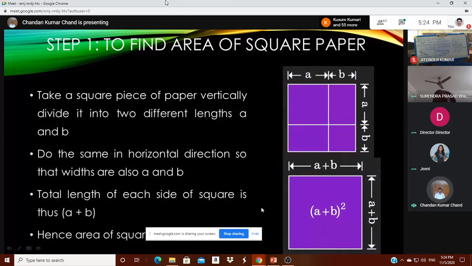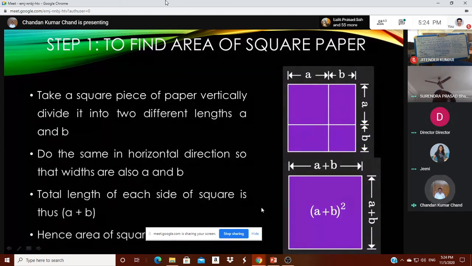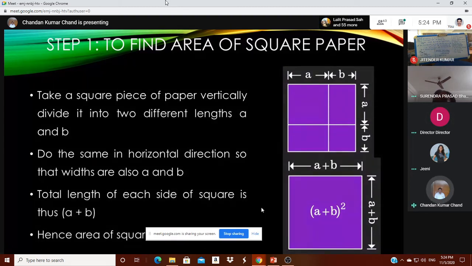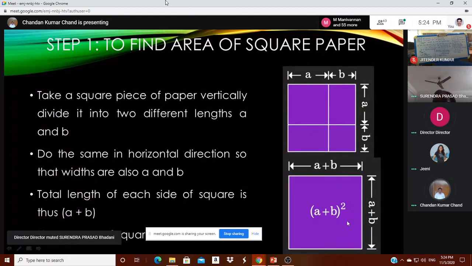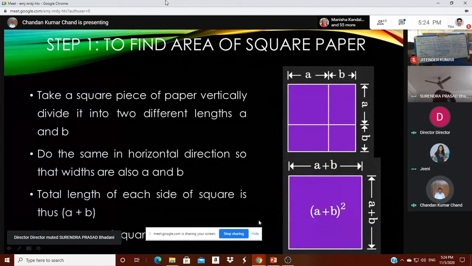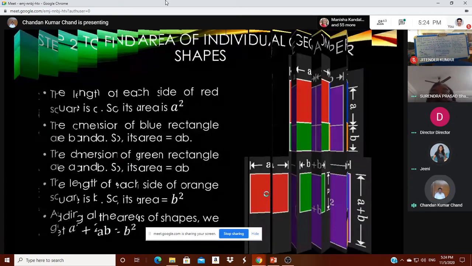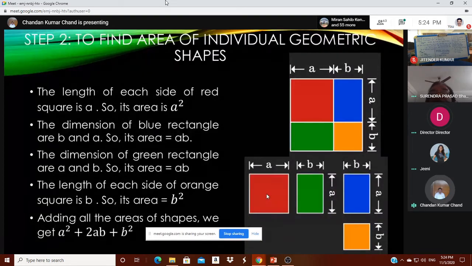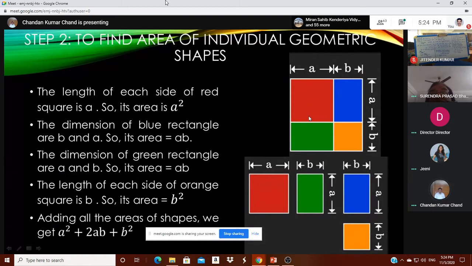Students have earlier studied the area of polygons like squares and rectangles in classes 6 and 7, even from primary. So there is no difficulty at all in finding the area of a square. They can easily find side into side. If the side is a plus b units, then the area will be (a plus b) square units. Then again, with the help of scissors, they can cut and separate these four parts.